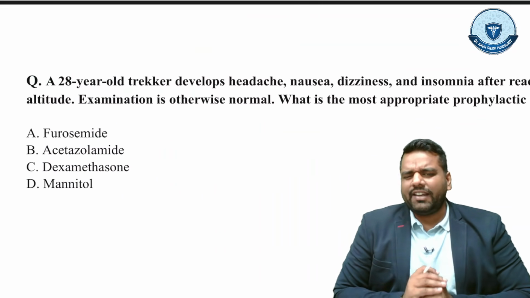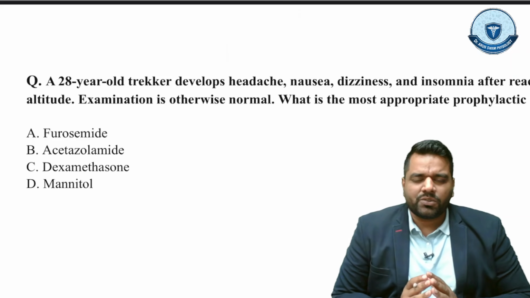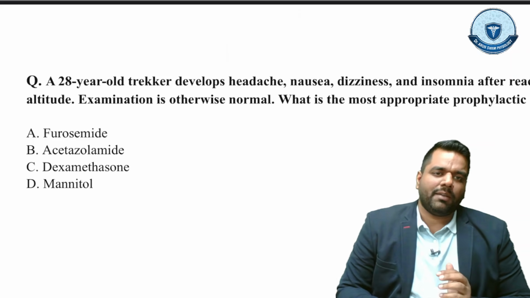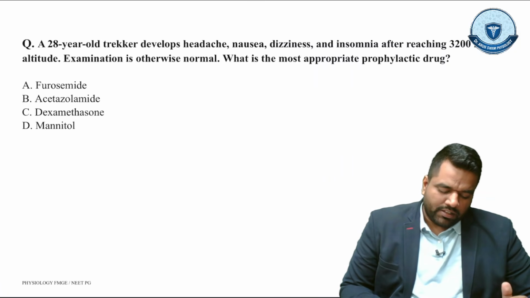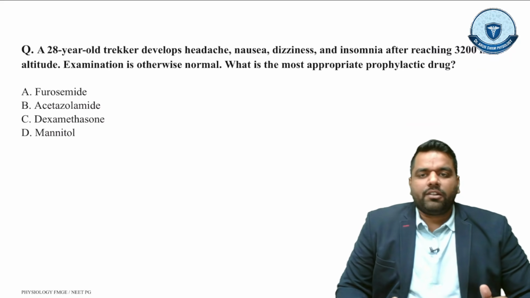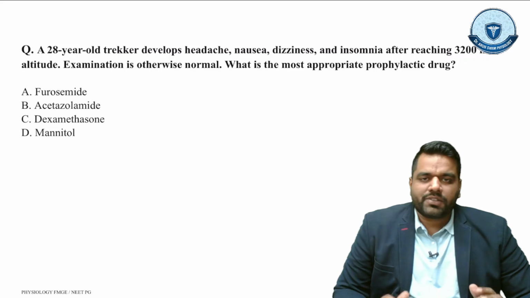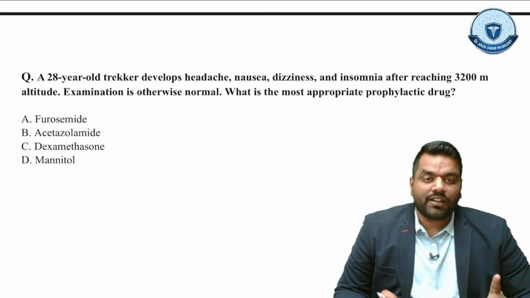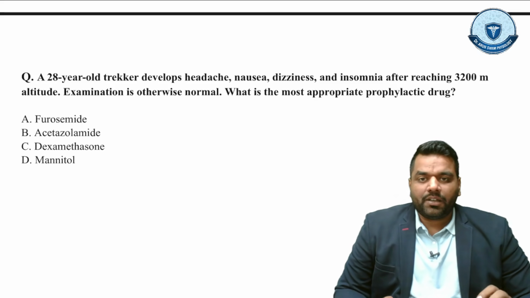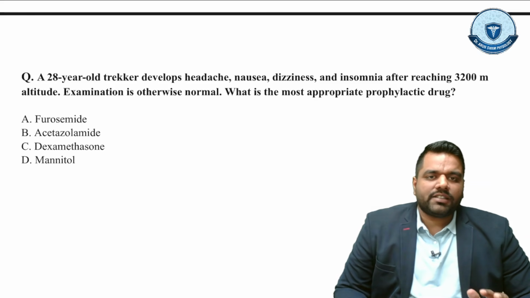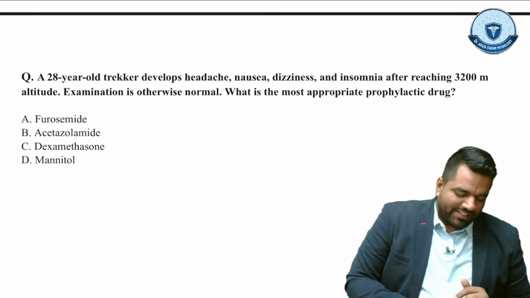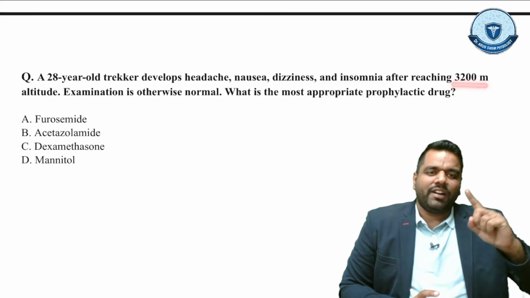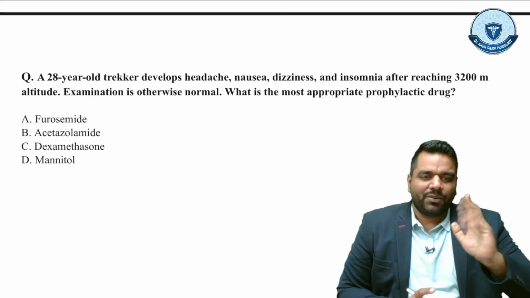So let's quickly practice a few MCQs related to this mountain sickness so that you can understand how the MCQ can be applied. The first MCQ: a 28-year-old trekker develops headache, nausea, dizziness and insomnia after reaching 3200 meter altitude. Examination is otherwise normal. What is the most appropriate prophylactic drug? Guys, you can see over here the height is given, that is more than 2500 meter. It means high altitude area.